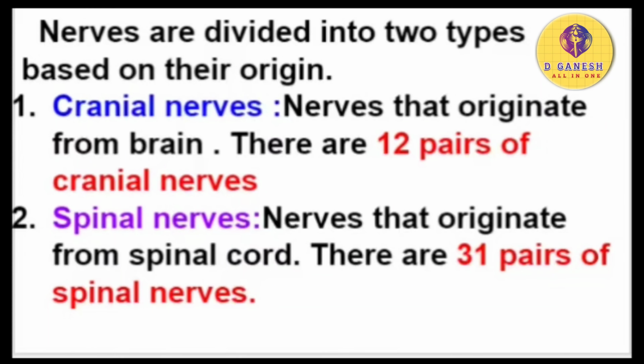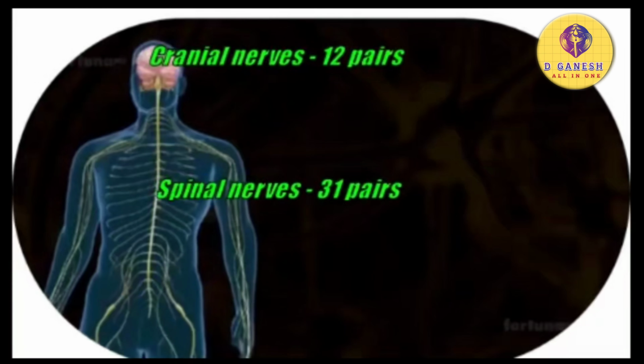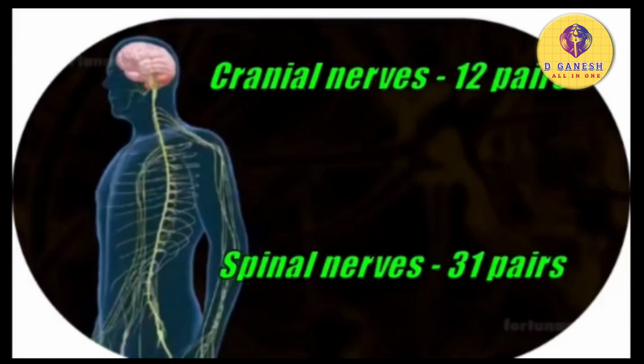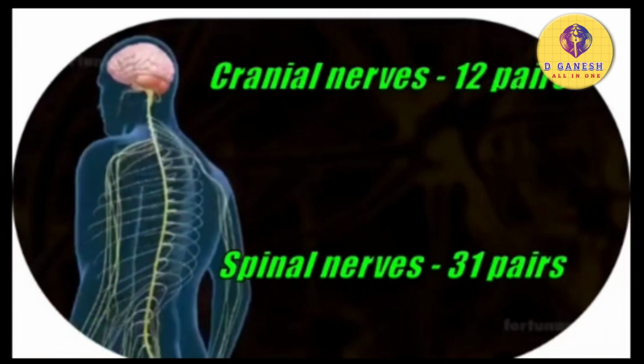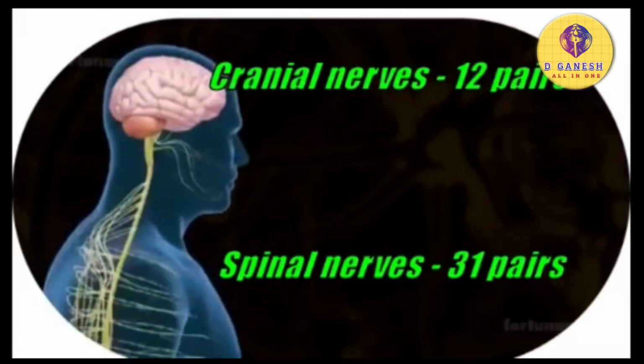Based on the origin, the nerves are divided into two types: cranial nerves and spinal nerves. Cranial nerves. Nerves that originate from the brain are called cranial nerves and there are 12 pairs. Spinal nerves. Nerves that originate from the spinal cord are called spinal nerves. There are 31 pairs of spinal nerves. Observe carefully, some nerves are coming from the brain and some nerves are originating from the spinal cord.